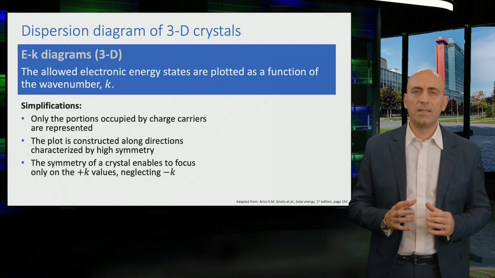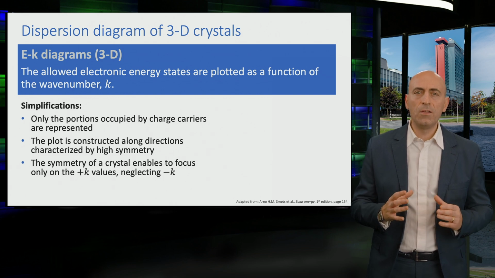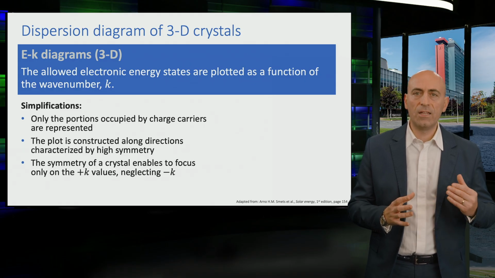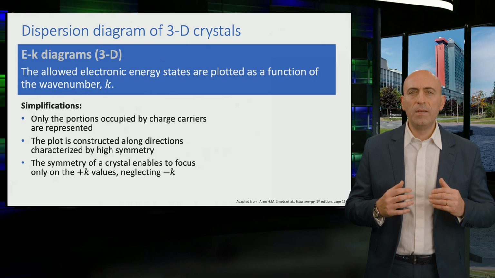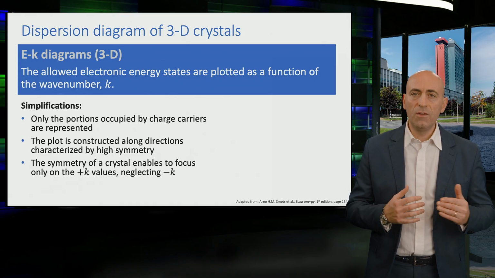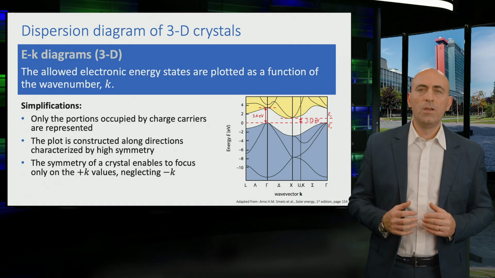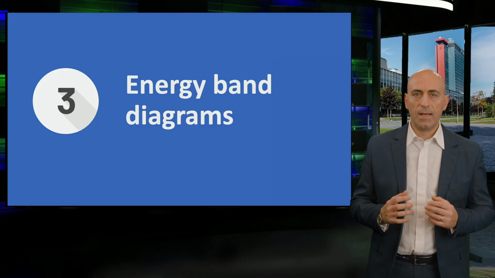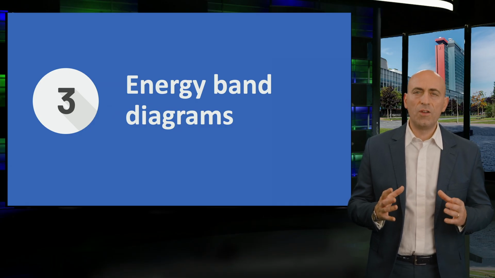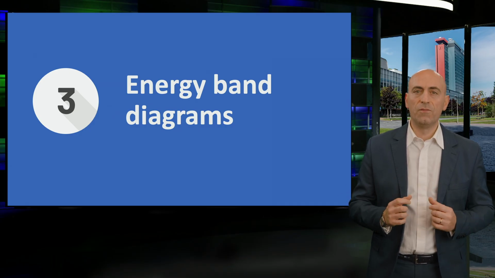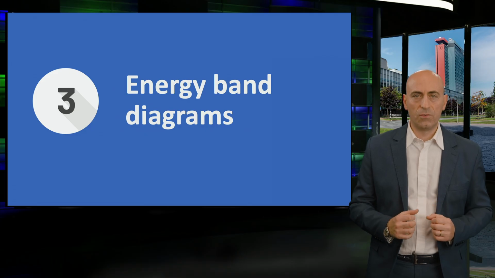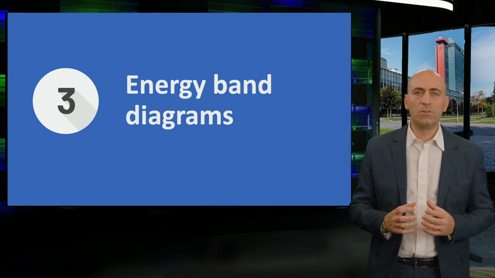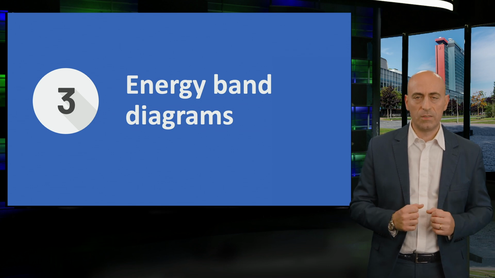It is important to realize that these energy levels vary depending on the orientation that is taken into account. This means that if we look at an electron in a crystal lattice, it will be able to propagate differently in different directions. Here, you can see how the dispersion diagram looks for a silicon crystal. As you saw, we can use dispersion diagrams to extrapolate accurate information regarding the energy of an electron. However, due to their complexity, these diagrams are not commonly applied to describe the working principle of solar cells.